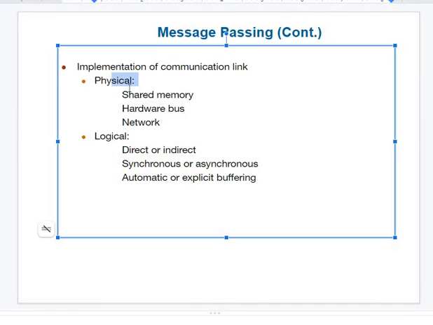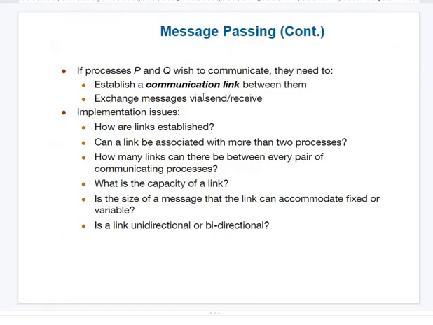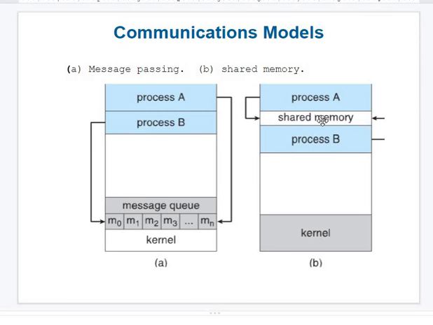Direct connection, wire to wire connection. So what are the types? They are called shared memory, hardware bus, and network. These are the three types. How does shared memory work? There will be some common memory. Here I mentioned shared memory in this diagram. This is a really existing entity which is shared by process A as well as process B.